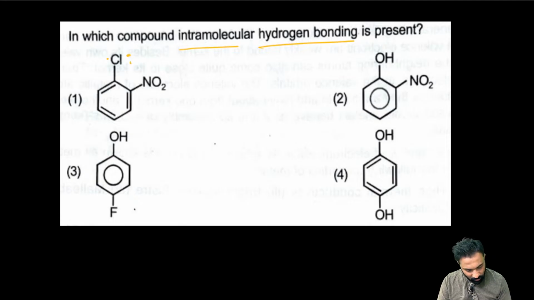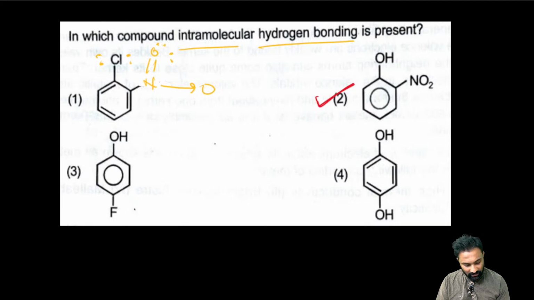Here chlorine contains a lone pair of electrons, and the NO2 nitrogen also will contain a lone pair of electrons. My dear friends, in the first one there is no chance of forming hydrogen bonding, because here also oxygen contains a lone pair of electrons. In the first one there is no chance. The answer is 2. Good, Suraj, good. Answer is 2. Because already I explained very clearly.